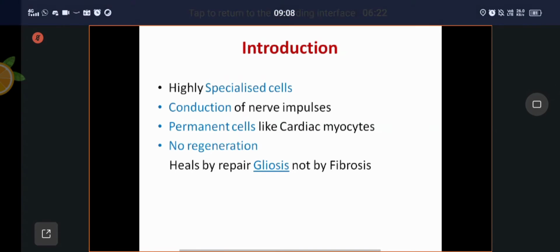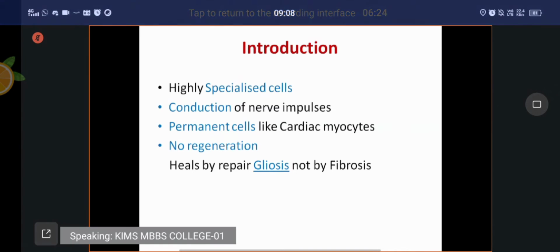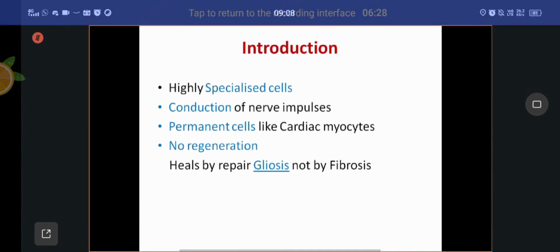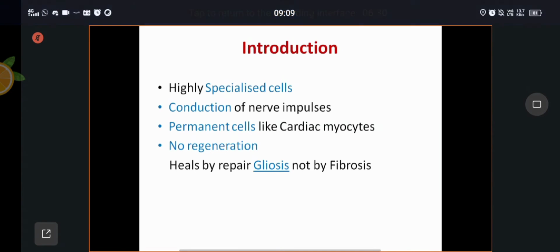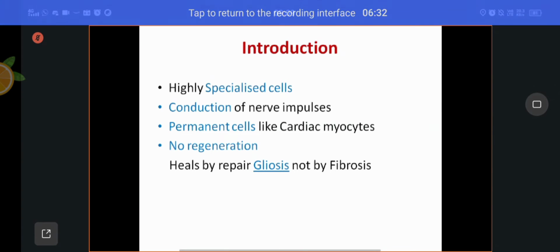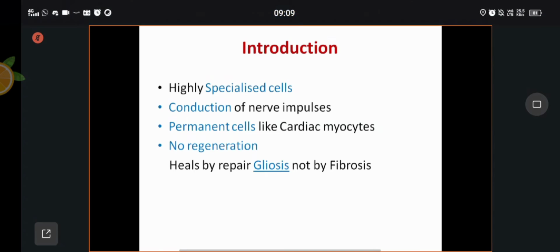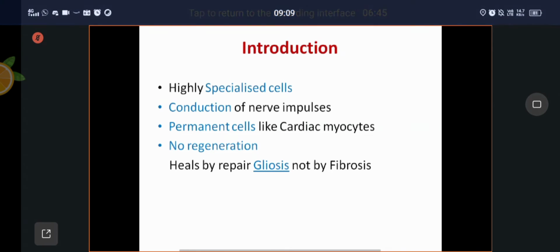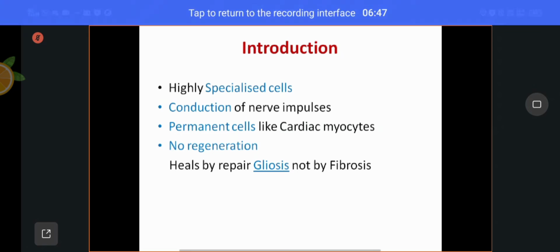In this condition, the parenchymal cells multiply, increase in number to compensate the function of the organ which is removed. Those cells are called stable cells. Unless there is a stimulus, they will not divide.